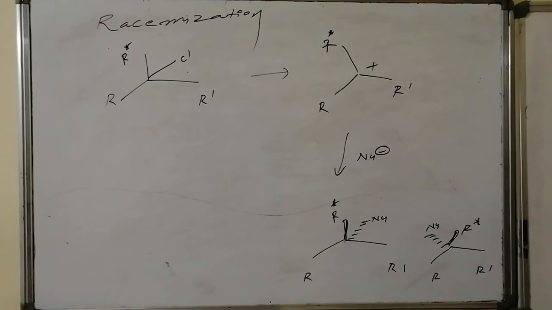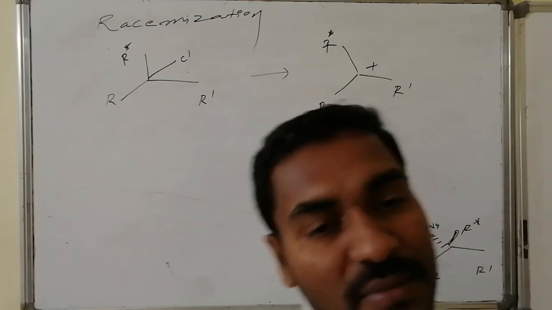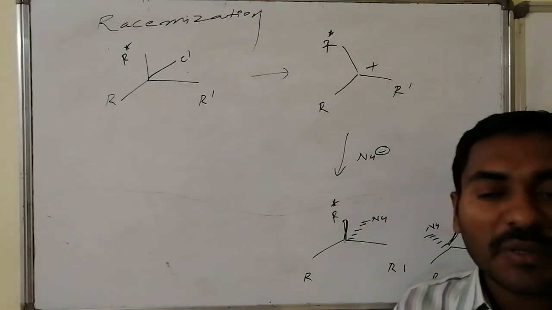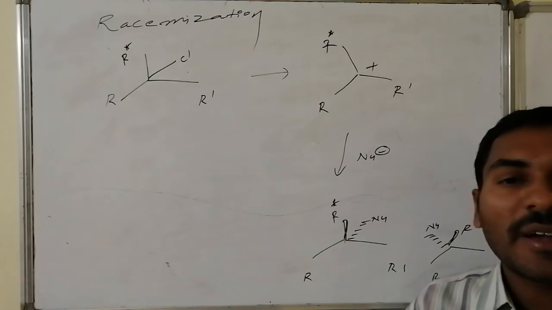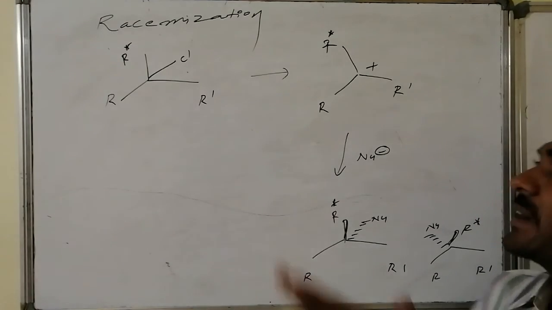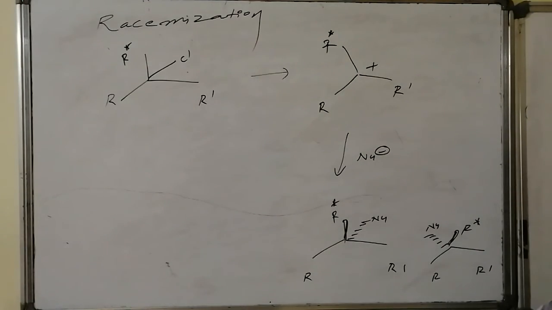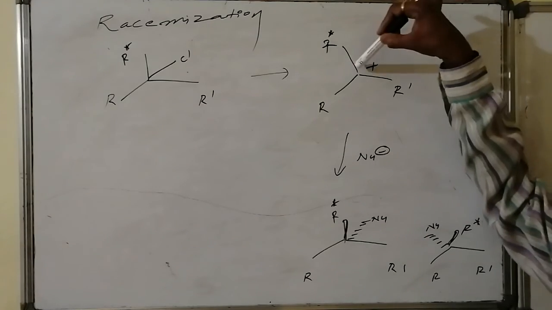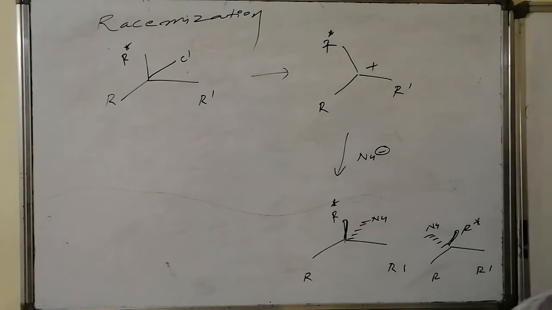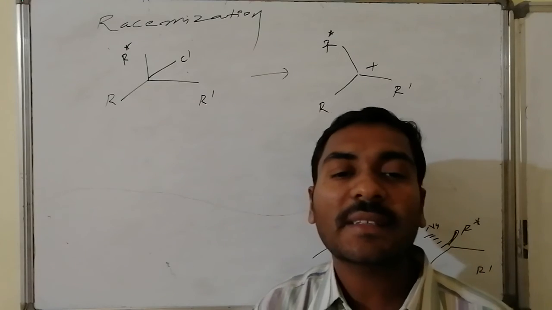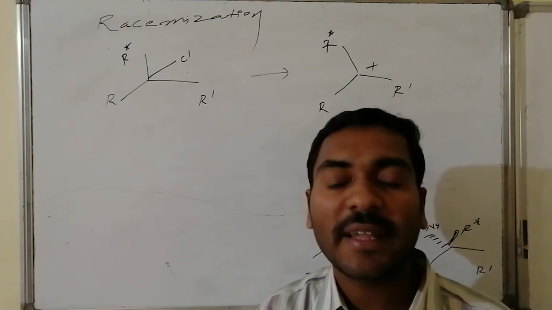Another term that we often use in organic reactions is racemization. In racemization, a stable carbocation formation takes place. The carbocation is planar. All these groups are present on the board just like this. Here it can be attacked from the top side of the board and at the same time from the back side. That is, from the front and back sides, the nucleophile has the ability to attack the system.